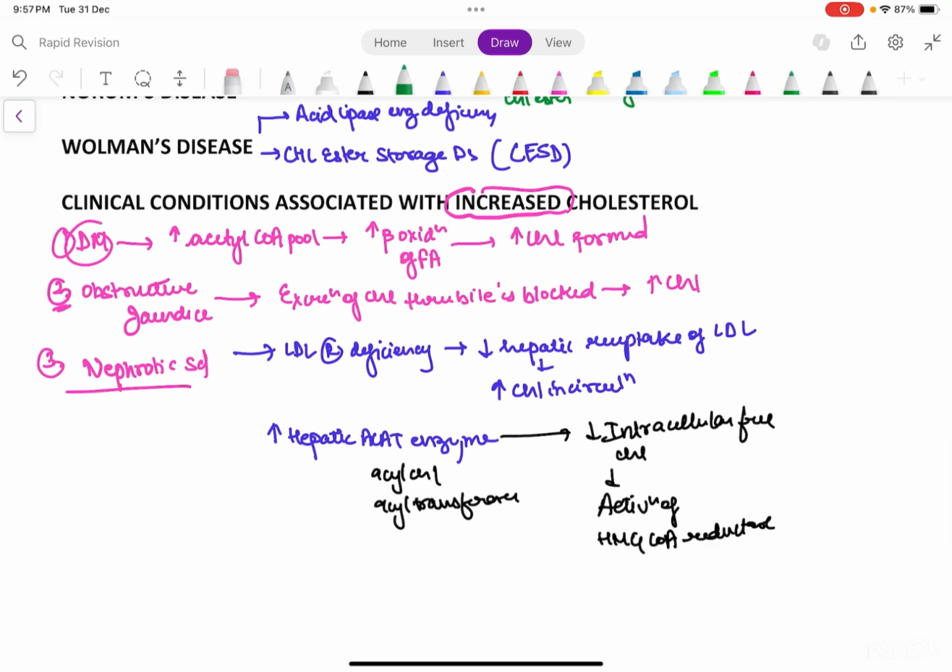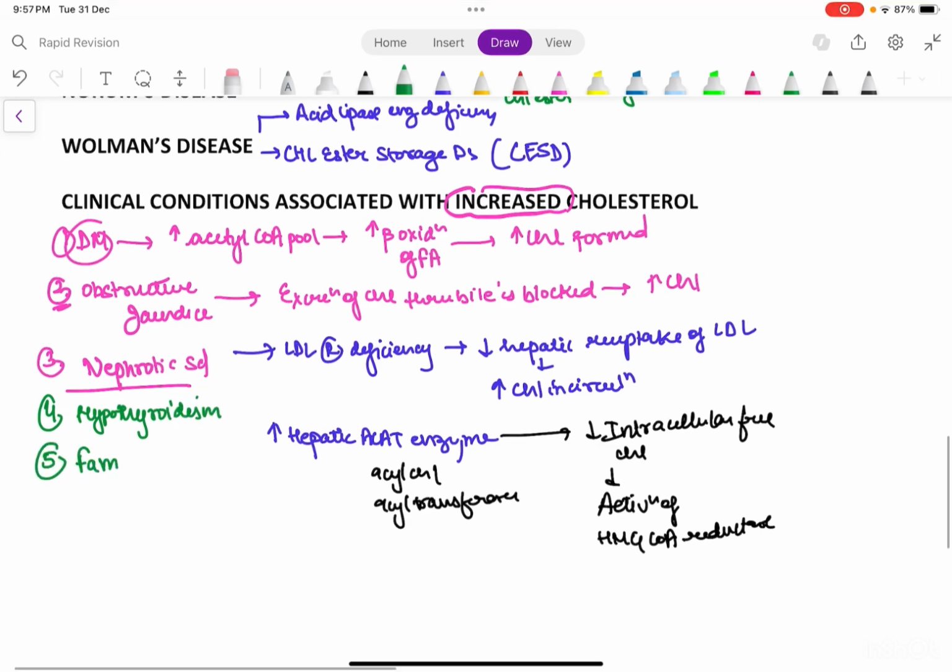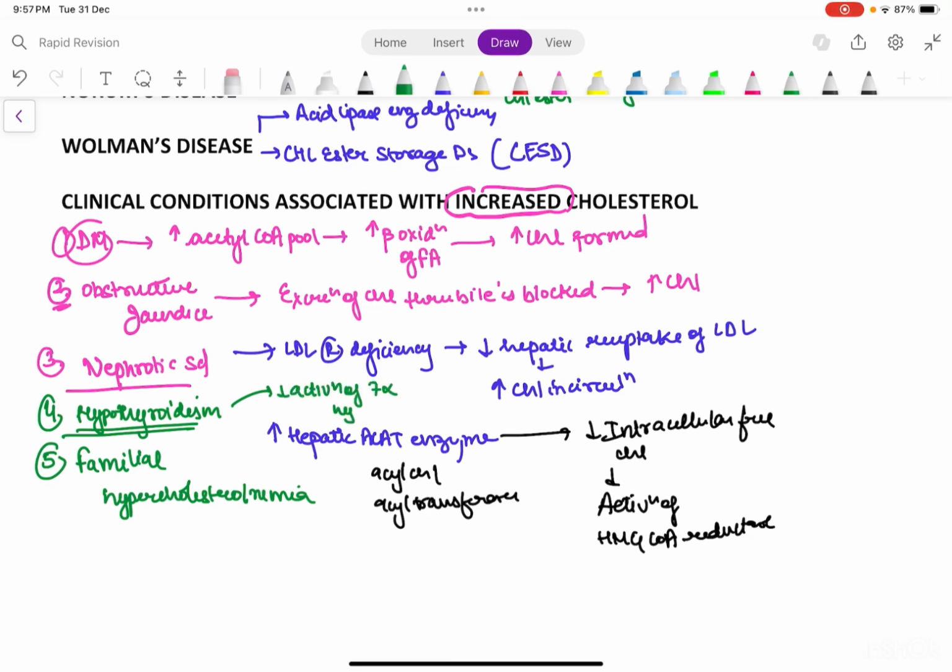Then, fourth, hypothyroidism. Then fifth is familial hypercholesterolemia. Basically, in this there is decreased activation of 7 alpha hydroxylase. It's not needed, but you can remember PCSK9 gene mutation.